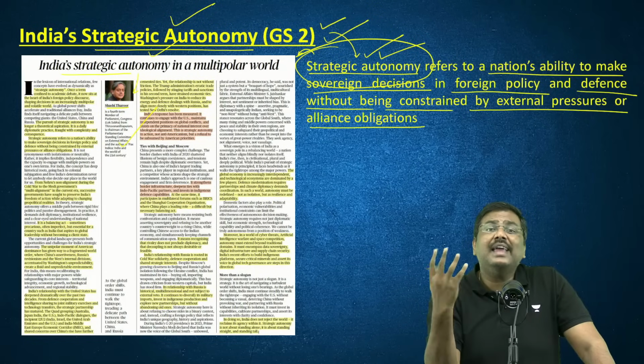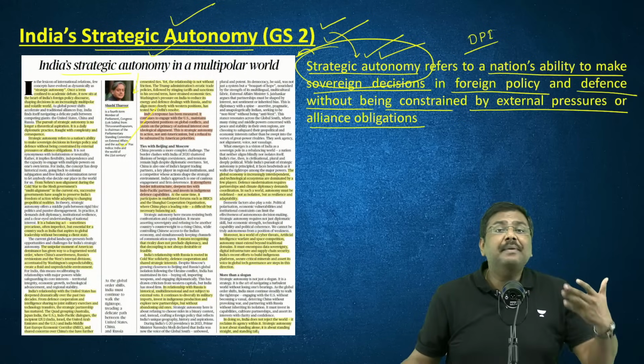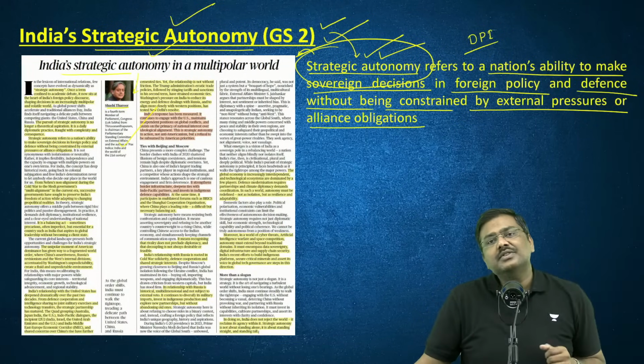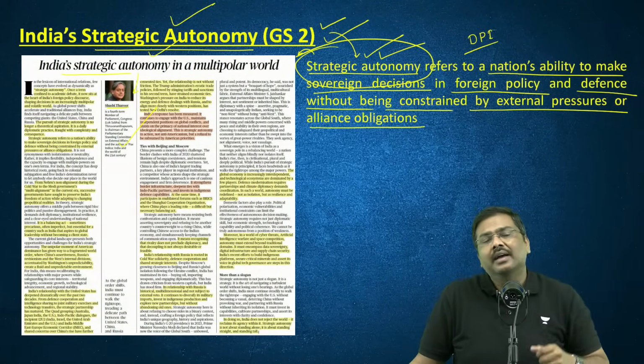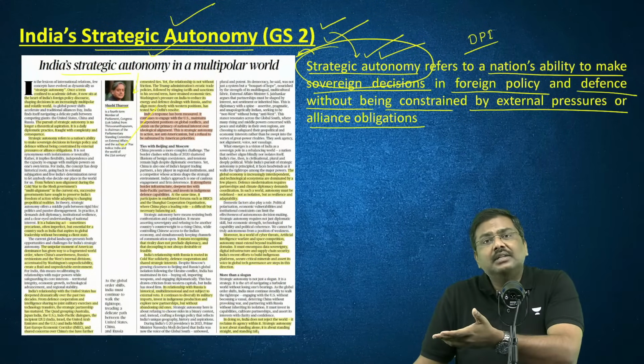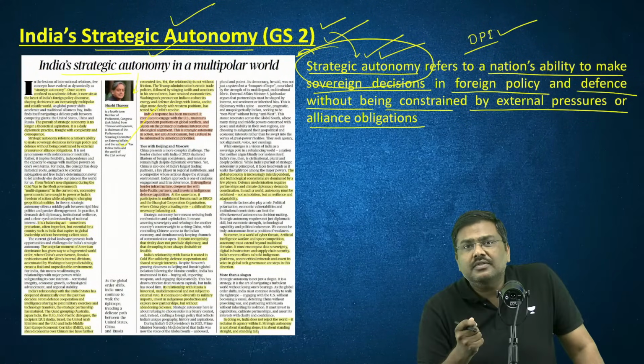Some of you will ask me, sir, any examples of this? For example, have you heard of this? Digital Public Infrastructure. DPIs, Digital Public Infrastructure. For example, Agriculture Stack, UPI, or Aadhaar for that matter. All these are very important DPIs. And what is the importance of this?